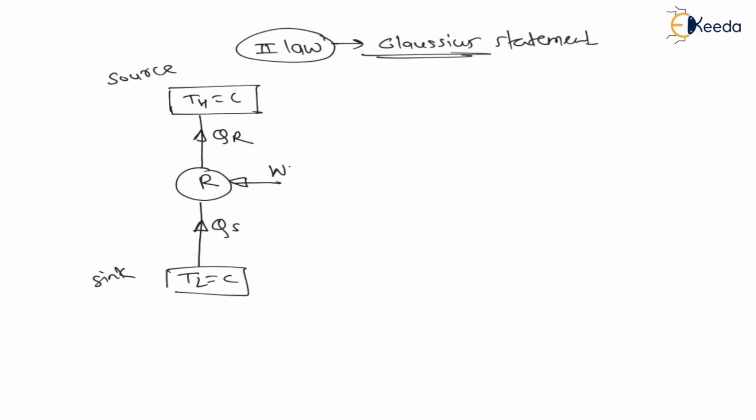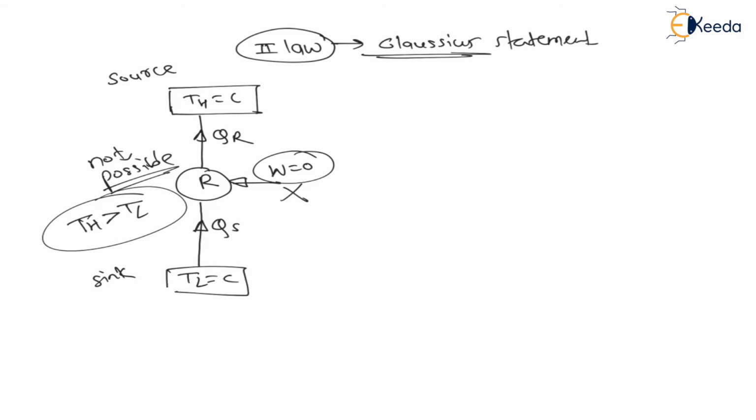Means if work is zero, then this is not possible. Whenever we want to transfer heat from lower temperature to higher temperature, we always need to give work input. This is called Clausius statement.